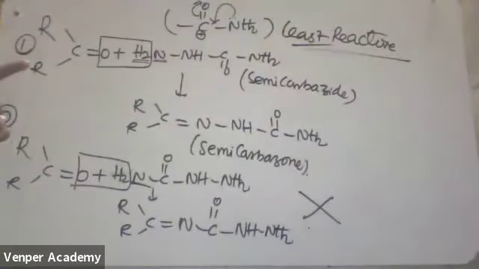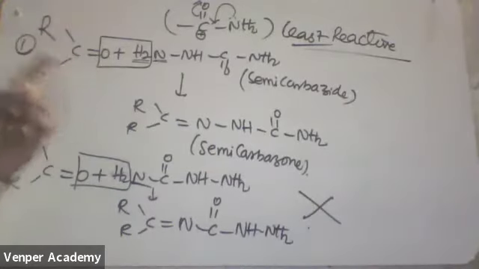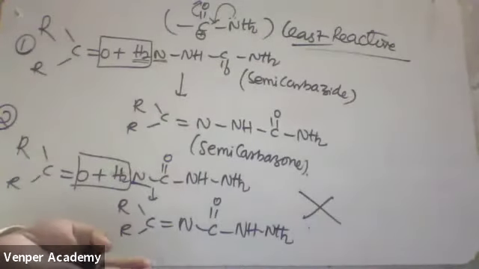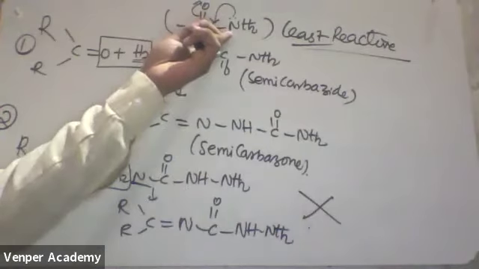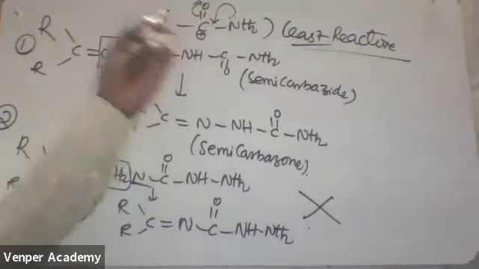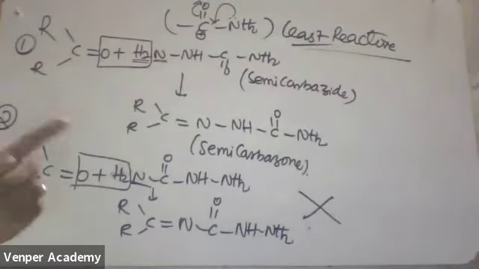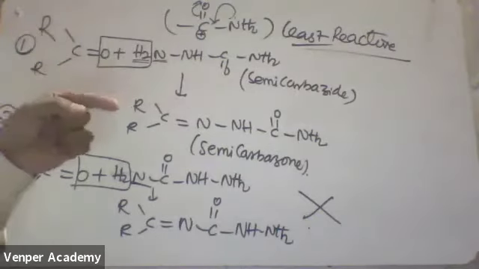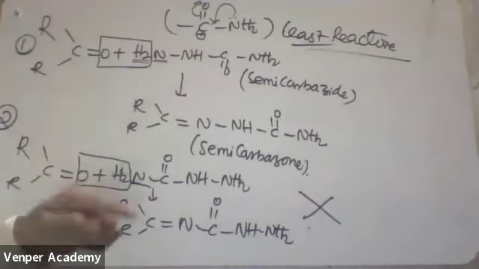When it is more reactive, that means when that nitrogen lone pair is free, then it can donate to other compounds. This nitrogen lone pair is not free. Within the molecule, this nitrogen lone pair is getting delocalized. Due to delocalization of the nitrogen lone pair within the molecule, these amides are least reactive.